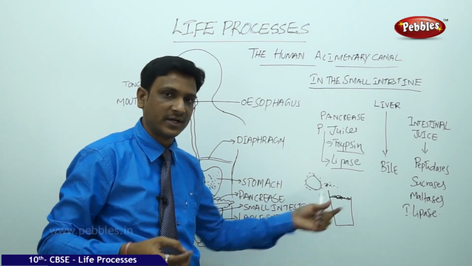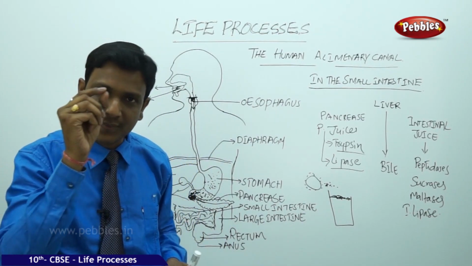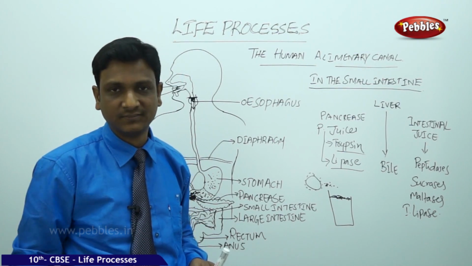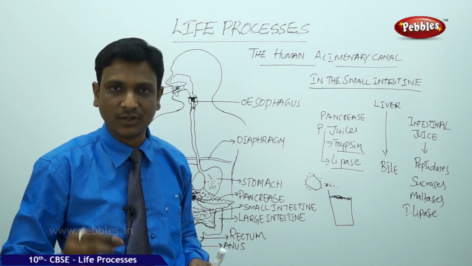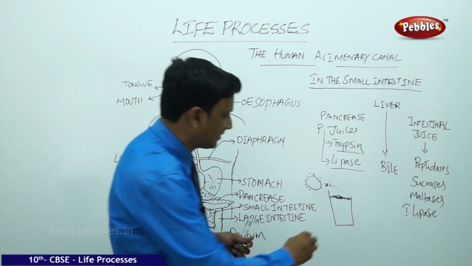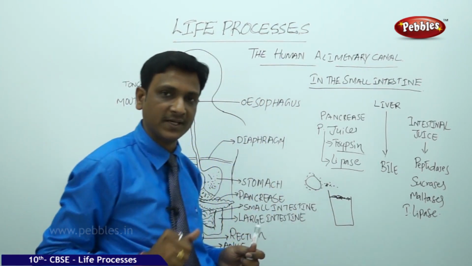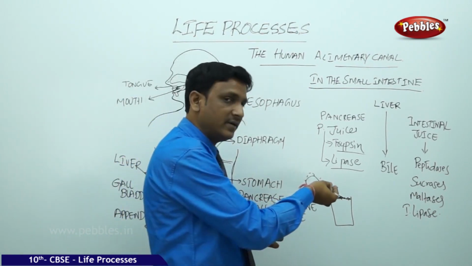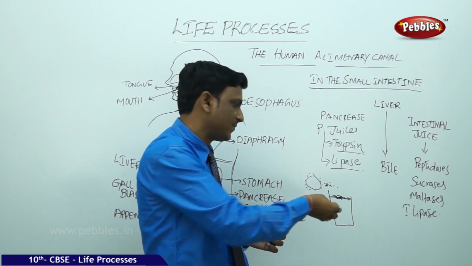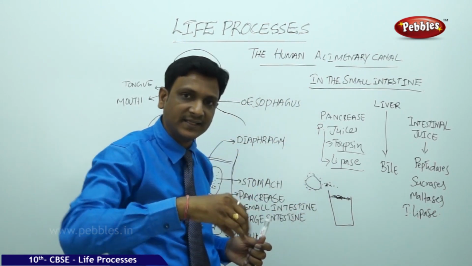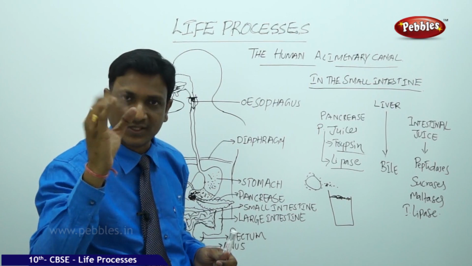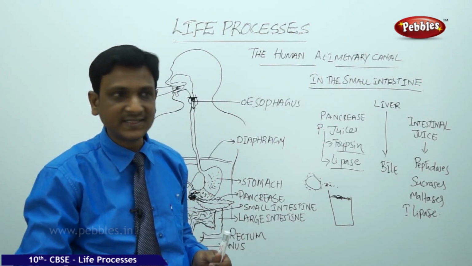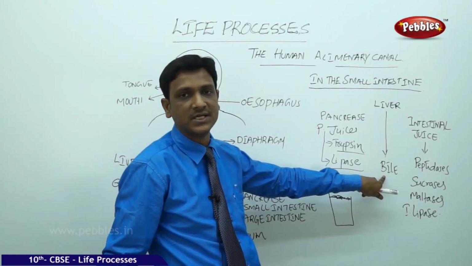You are given a glass of water and some oil poured on it, and you are asked to make the oil into very fine droplets. What do you do? You will try to shake it. But even by physical shaking, the oil cannot be broken down into small droplets. Again, the small droplets join together to form big droplets. Then if you mix some detergent powder into this glass, the detergent powder makes the oil droplets very small. This is called emulsification. That is what happens in our intestine by the action of the bile salts.